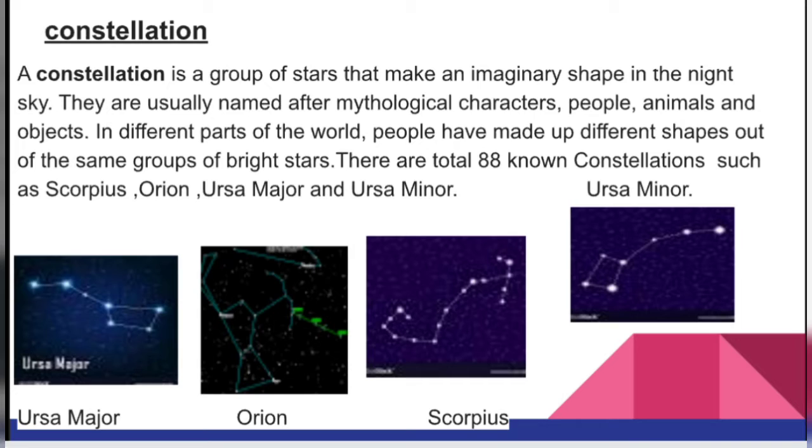These are the images. First is the Ursa Major picture. Second one is the Orion picture. Third one is Scorpius. Fourth one is Ursa Minor.